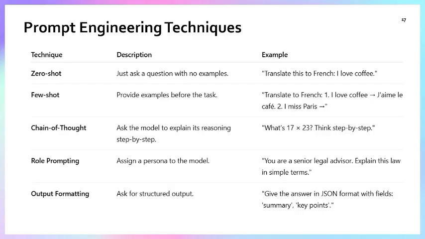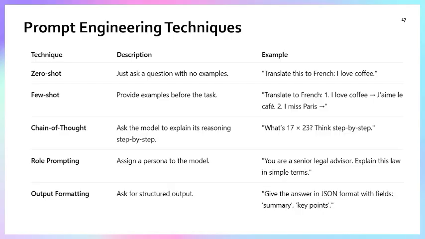So you are giving the role of legal advisor to the AI, and now it will explain the law. If you are not giving a role to the AI, then its answer may be different. But if you say you are a senior legal advisor, then the answer will be different. Once you assign a role to the model, it thinks like that and then replies. So this is role prompting.